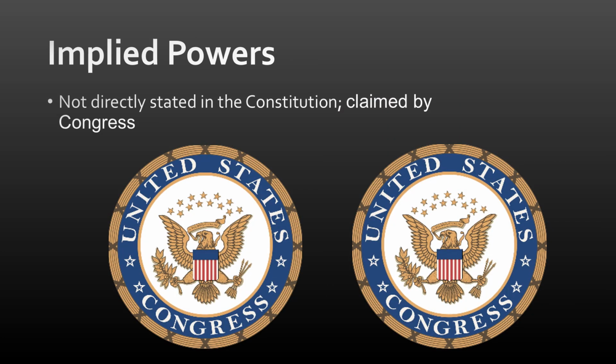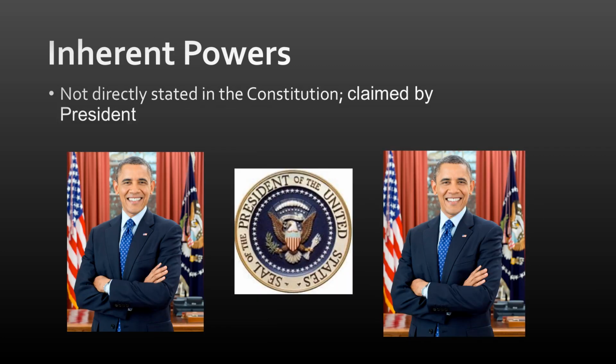Implied powers, on the other hand, are not directly stated, but they are claimed by Congress. And we're going to talk about the source of implied powers later in this very video. So implied powers, not directly stated, but Congress does them anyway, and we'll find out how they're able to do that. Inherent powers, very similar idea to implied.